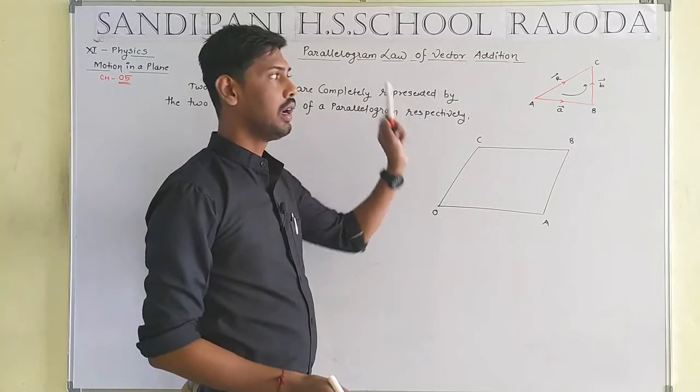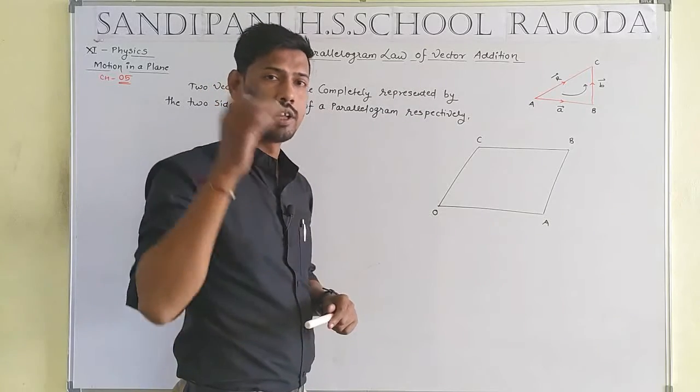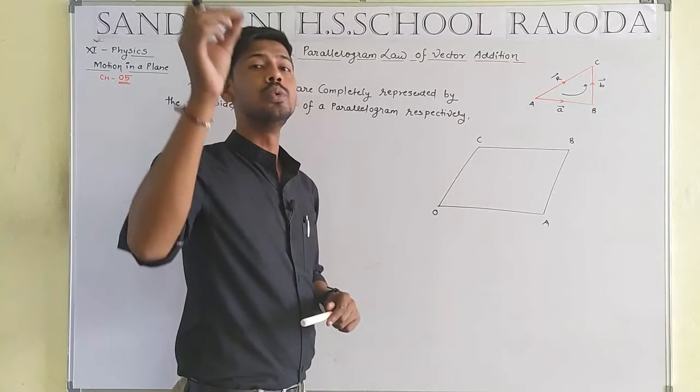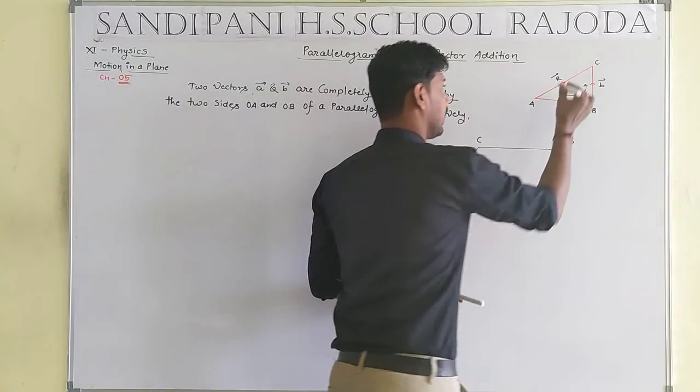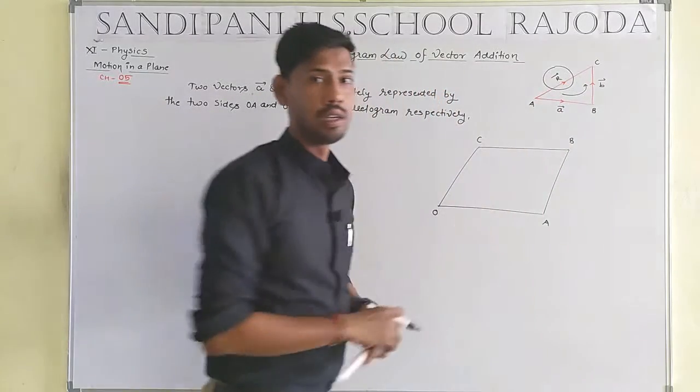The direction of A and the direction of B are the same, and the direction of R is opposite to A and B, such that vector R is known as the resultant side.